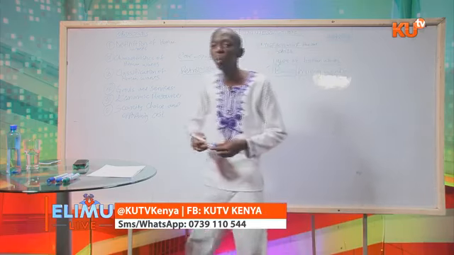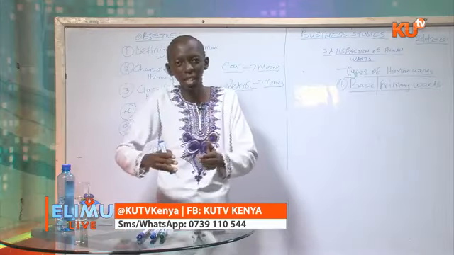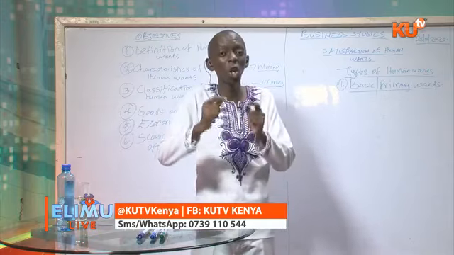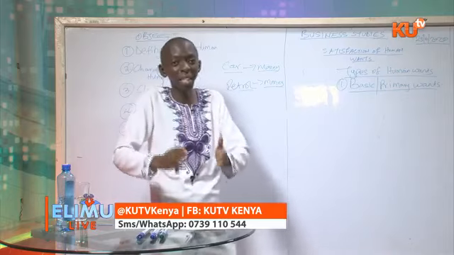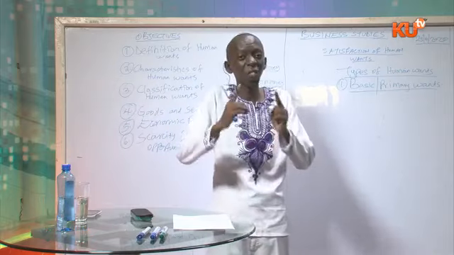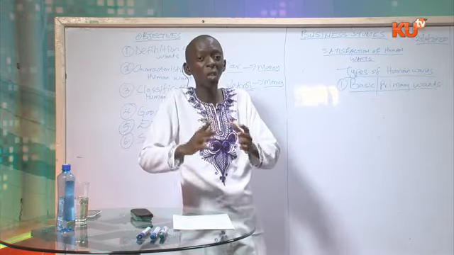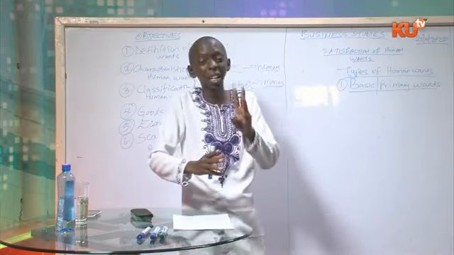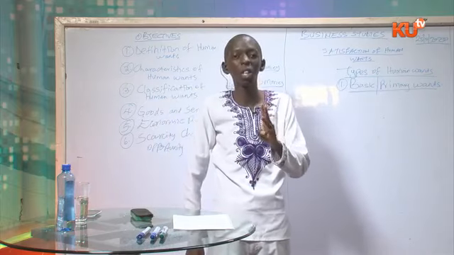Basic wants or primary wants are essential desires that one cannot live without. Without them, you just die. And there are three basic wants, my dear student.